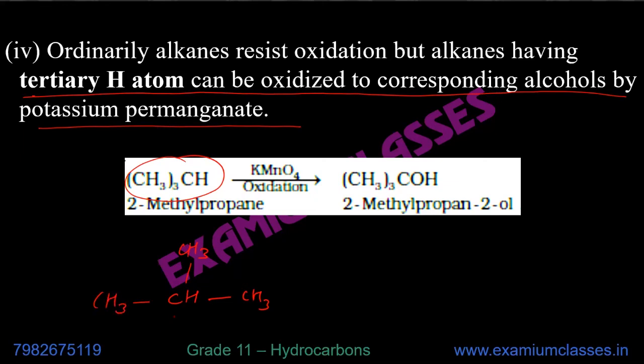Why 3 degree? Because this carbon is attached to 3 carbons. So in presence of potassium permanganate, controlled oxidation takes place and alcohol is produced.